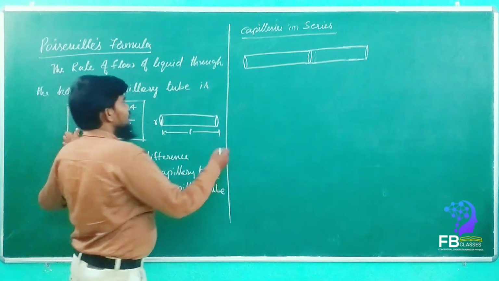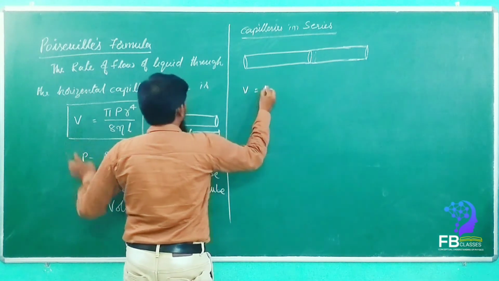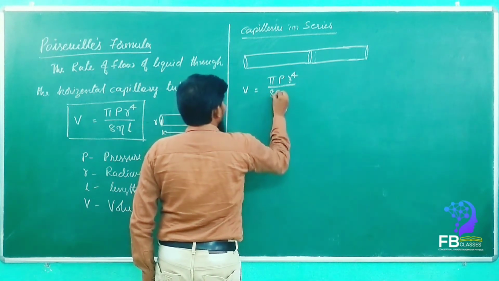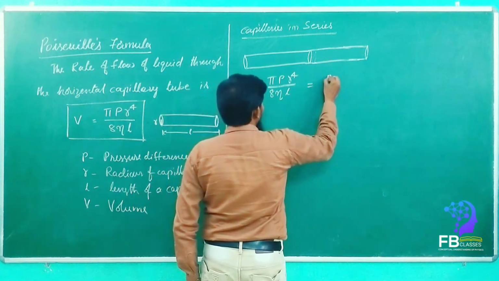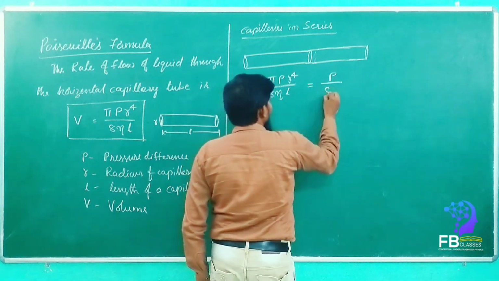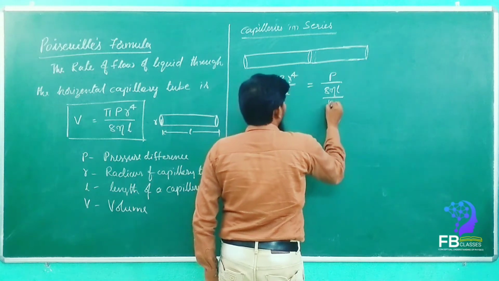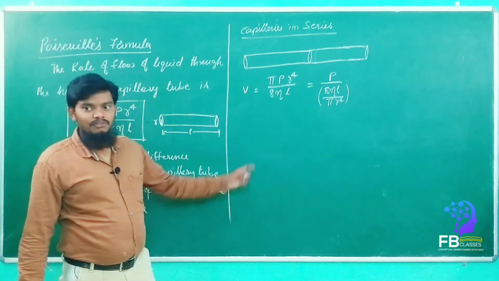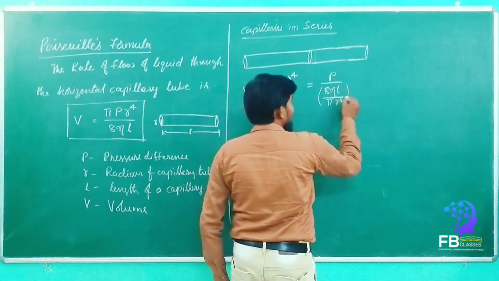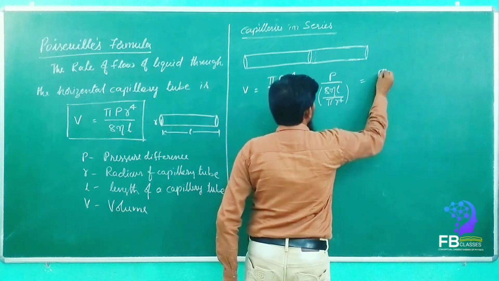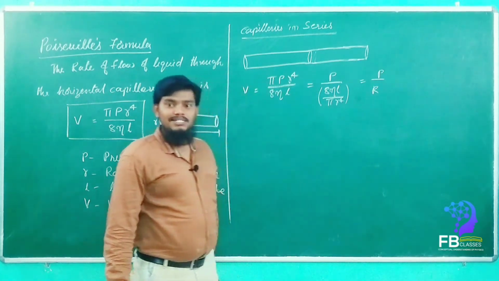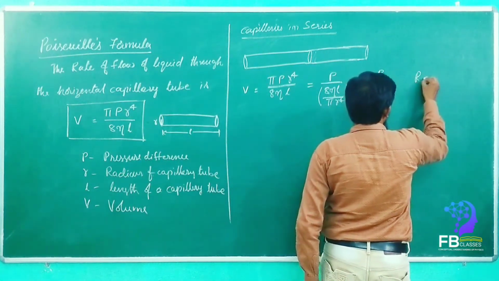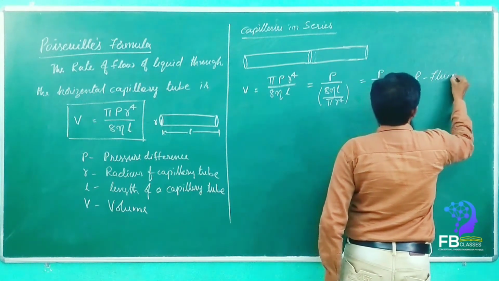See, from this equation, V is equal to pi P r power 4 upon 8 eta L. This we can also write as P upon 8 eta L upon pi r power 4. Can we write like this? Yes or no? So this total term we can call P by R. R is nothing but what? Fluid resistance. So R is nothing but fluid resistance.